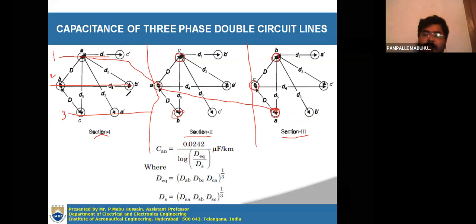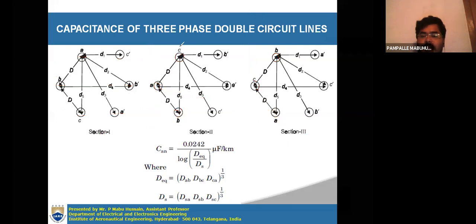In a similar way, A dash, B dash, the other set of conductors, will also change their positions, right? If you observe the second section, you have C in first position, A in second position, and B in third position. Now in the opposite direction you have to place the conductors.